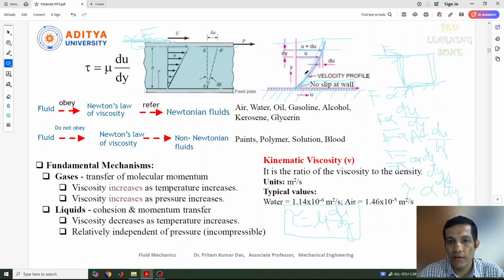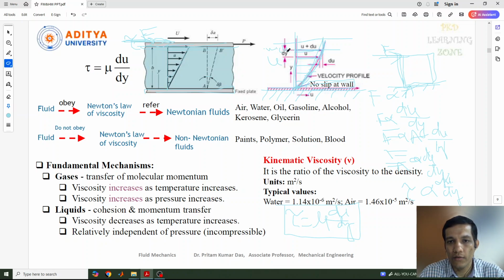And this curve you can see, these are the velocity differences. If I plot the velocity difference vertically, as the length increases vertically, your velocity also increases. So if I consider two different layers, one layer at velocity, suppose, u, and if I go to the next layer, that will be u plus du.